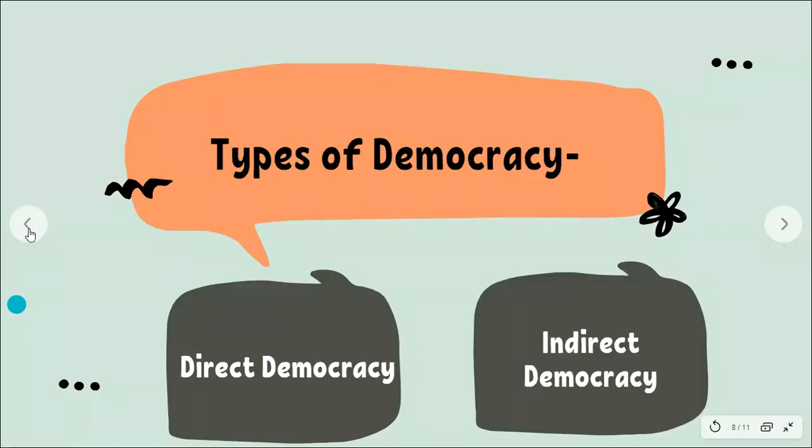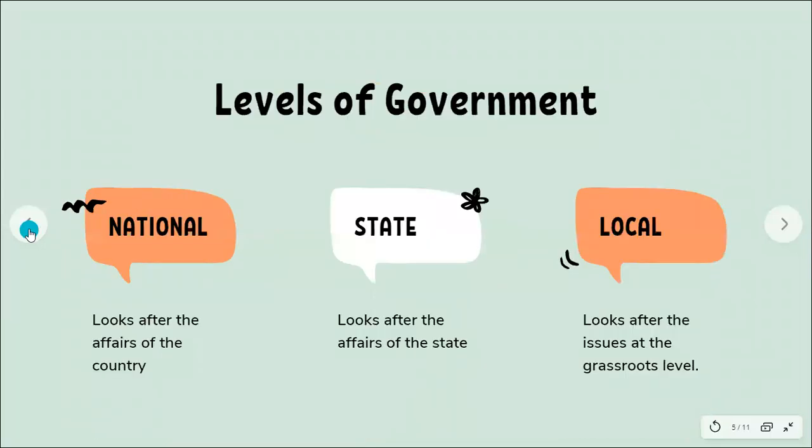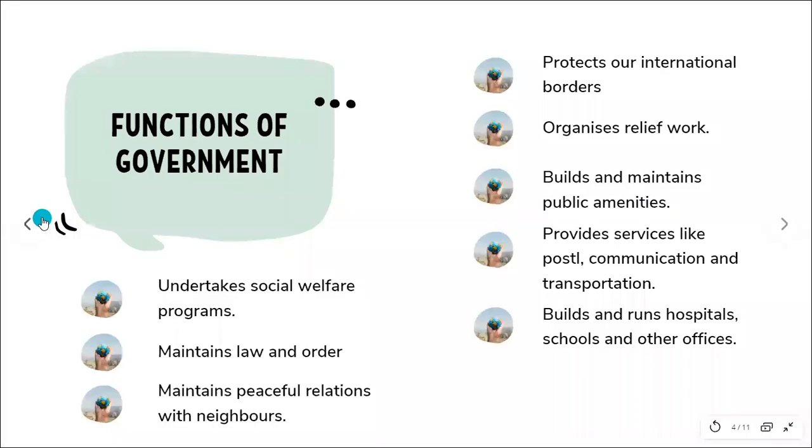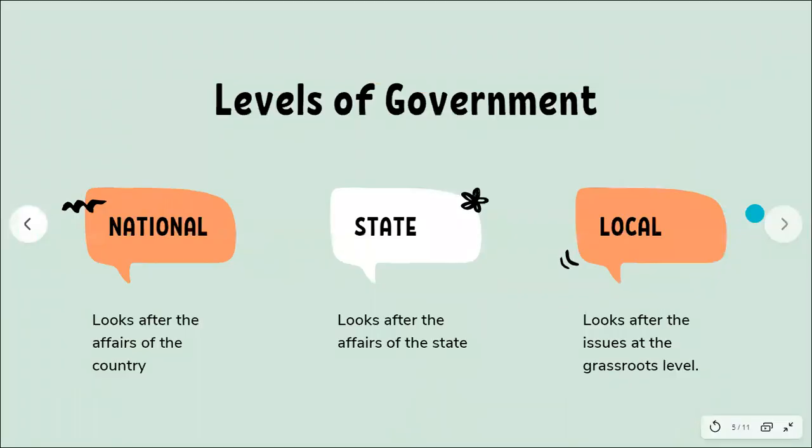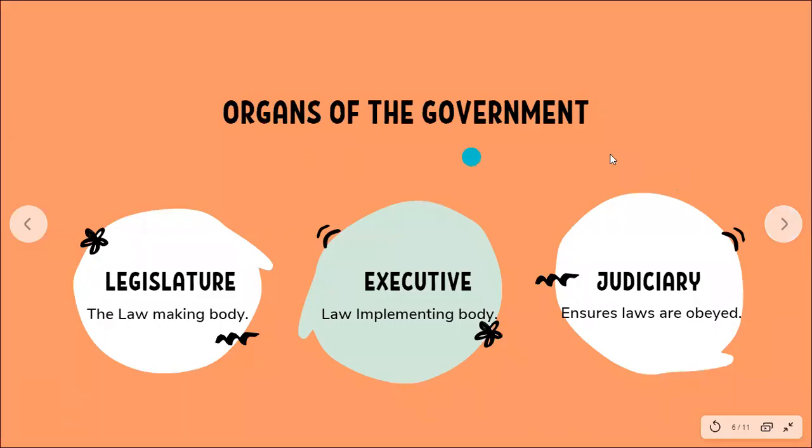So we initially started with what is the government. Then we looked at the functions of the government. Next, we looked at the different levels of the government: the national level, state level, and the local level government. Followed by the organs of the government. They work through legislature, executive, and the judiciary. Legislature makes the laws, executive implements the laws, while the judiciary ensures that these laws are obeyed.